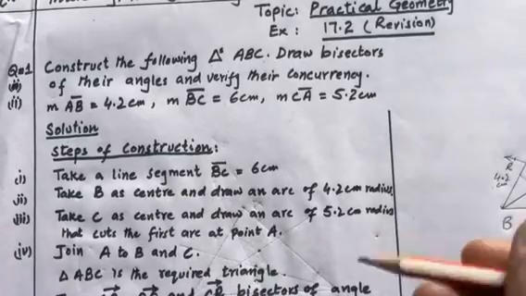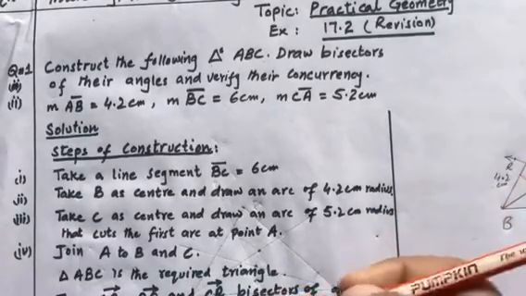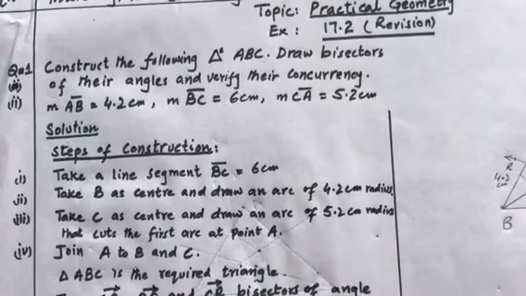And if a line divides an angle into two equal parts, it is called the bisector of the angle. So we will bisect the angles of a triangle and verify whether the lines are concurrent or not.